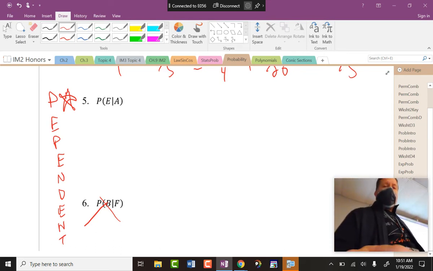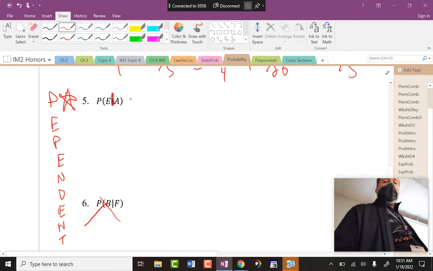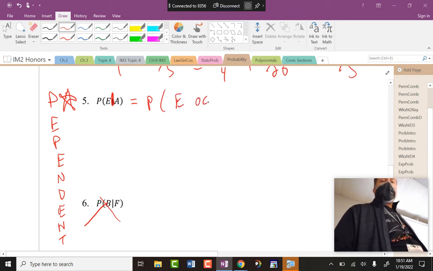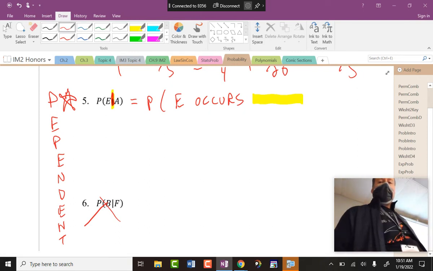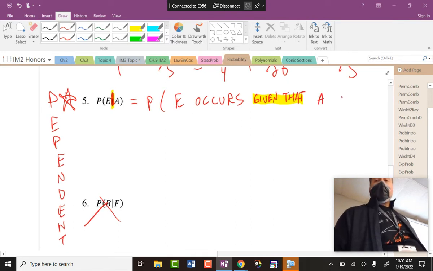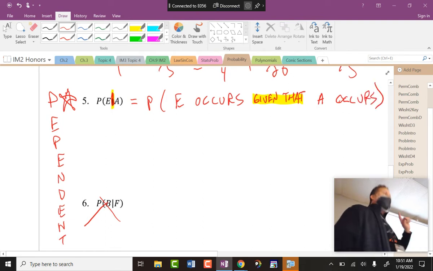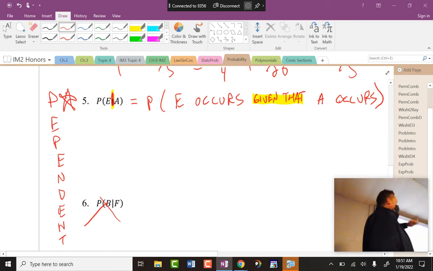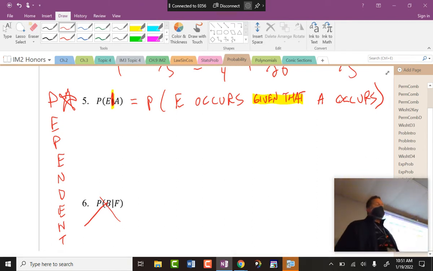But I do want you to write down, what does this bar mean? All right. And this means the probability that E occurs, and then that line, maybe I should highlight it, given that A occurs. So it's already saying that A occurred. So what's the probability of E occurs given that A occurs? It's assuming something has already happened.